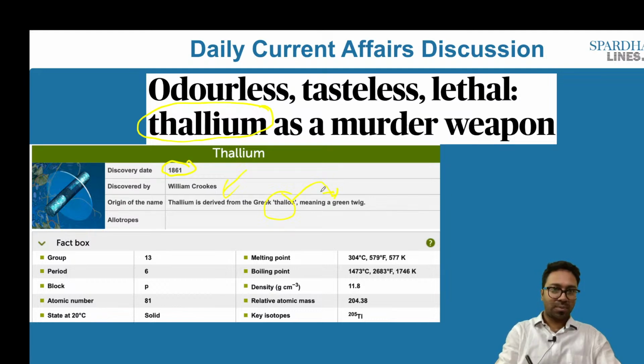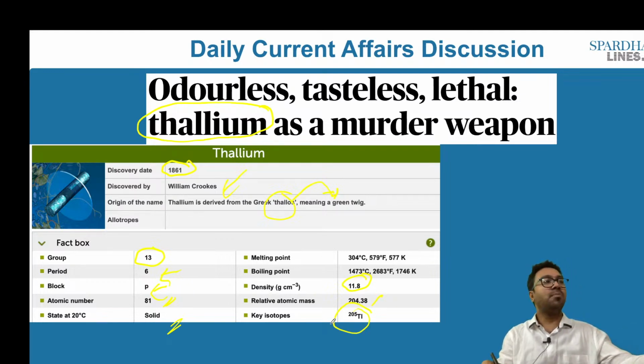Which is the group that it belongs to? It belongs to group 13. It has a period of 6, block P, and melting point is 304 degrees centigrade, boiling point is 1473 degrees centigrade, density is 11.8 gram per cubic centimeter, relative mass is 204.38, atomic number is 81, state at 20 degrees is solid, and key isotope happens to be Tl-205.